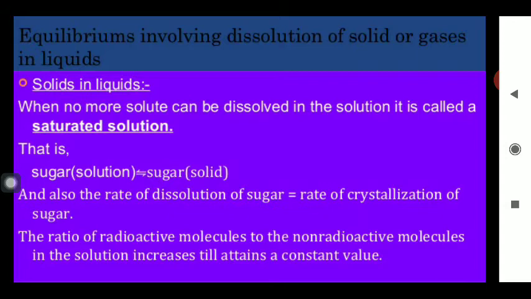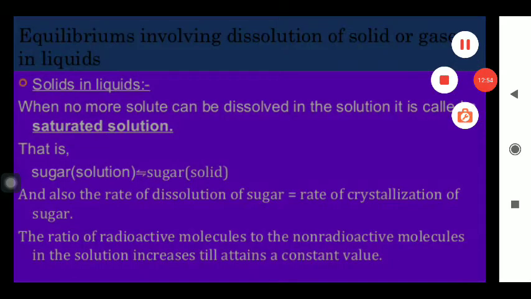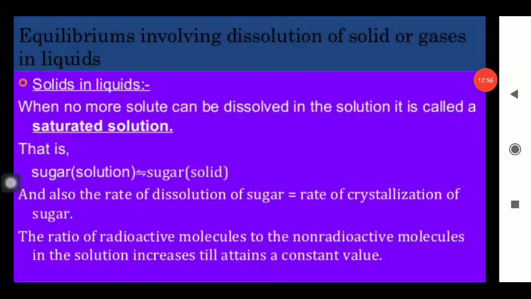Now we will take some examples of phase transformation by which you can easily explain the concept of equilibrium. First of all, for this purpose, we take a solid in a liquid. Whenever no more quantity of the solid can be dissolved in a solution, the solution is said to be a saturated solution. First of all, we take an appropriate amount of water and start dissolving the sugar there.